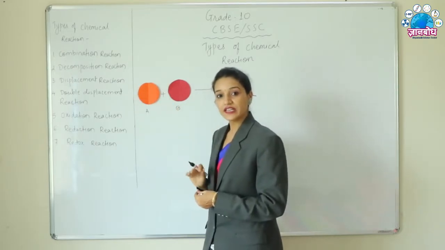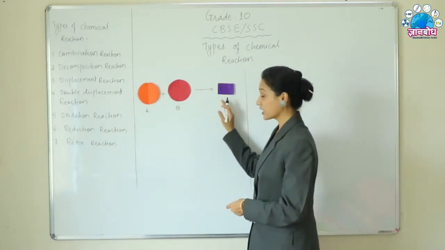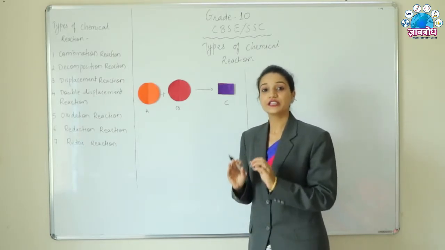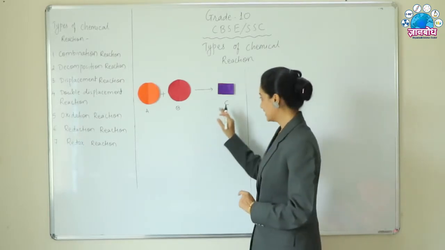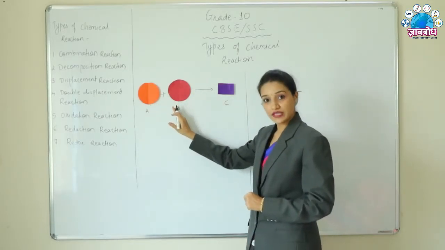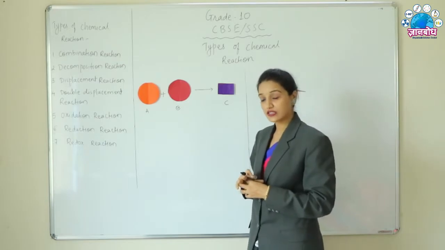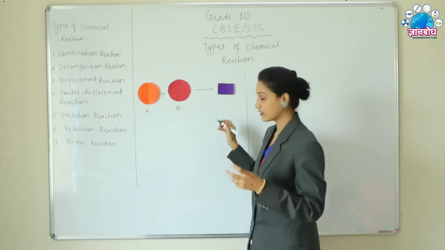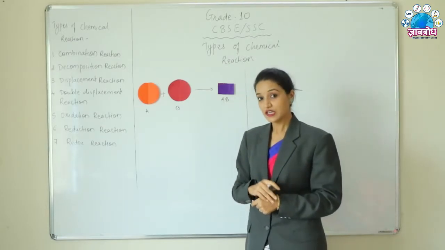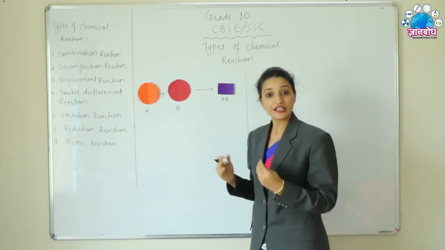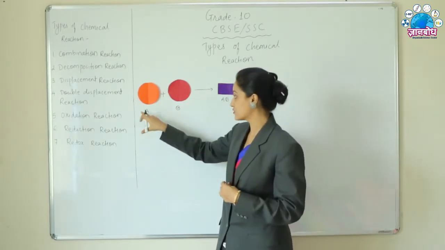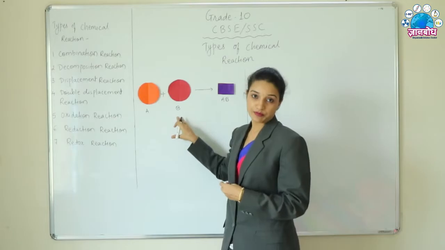A and B react with each other to give a new product with a totally new set of properties, that is C. Now A and B are combining with each other, and that's why instead of C we can write AB. We are getting a new compound, but in that compound there will be the existence of A and B.